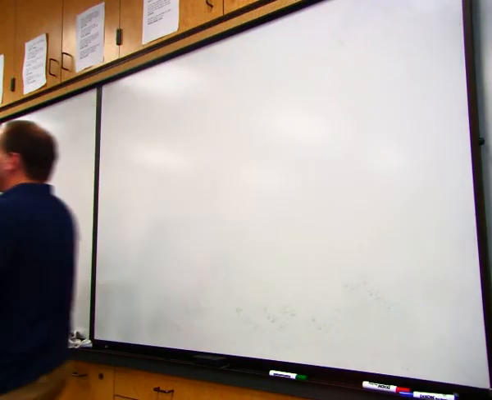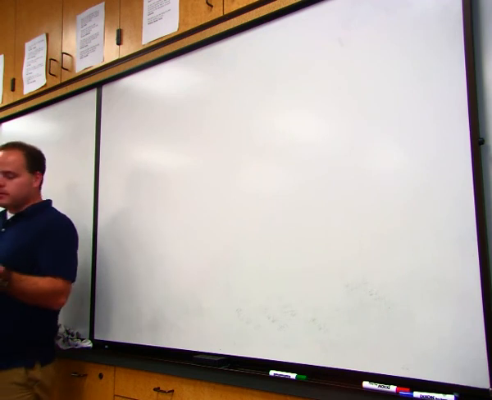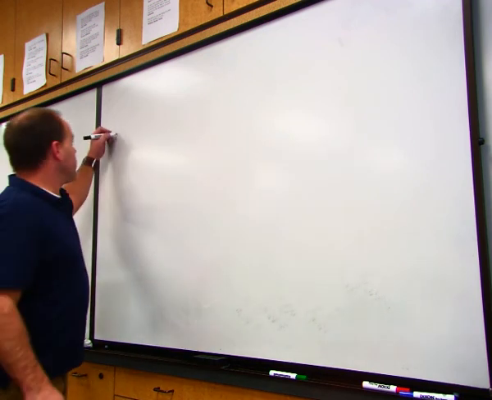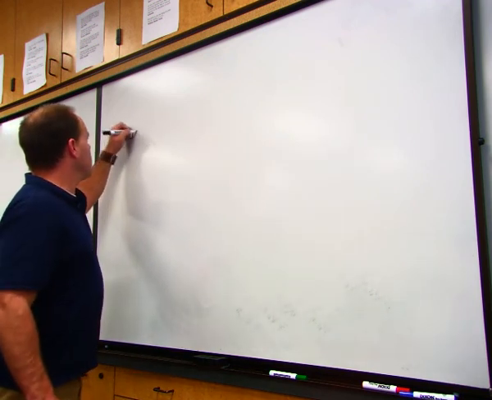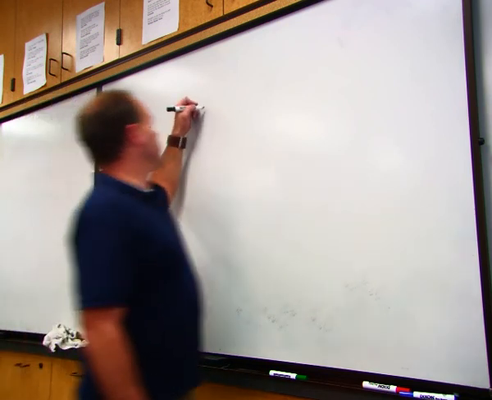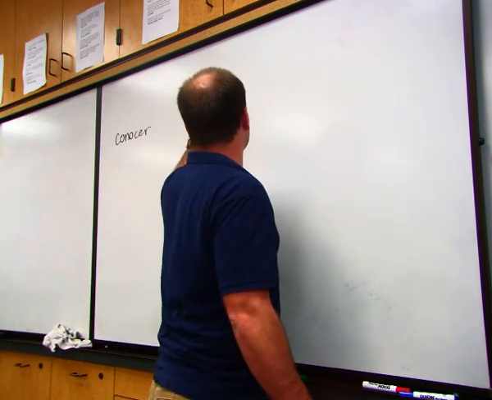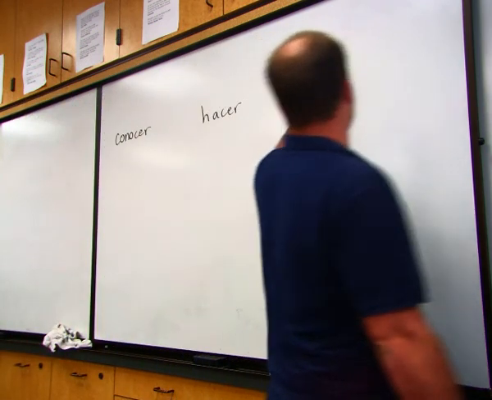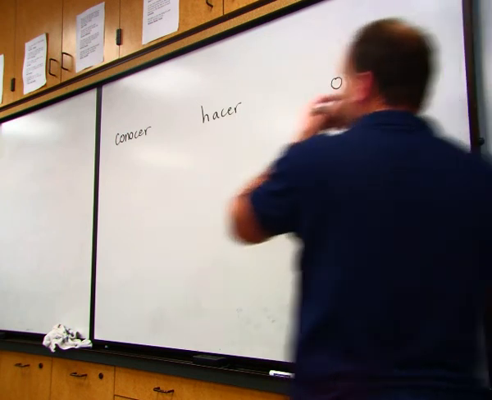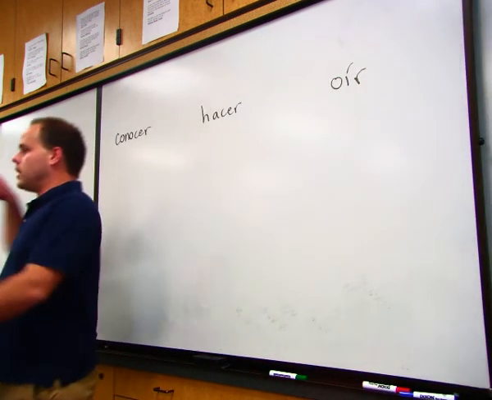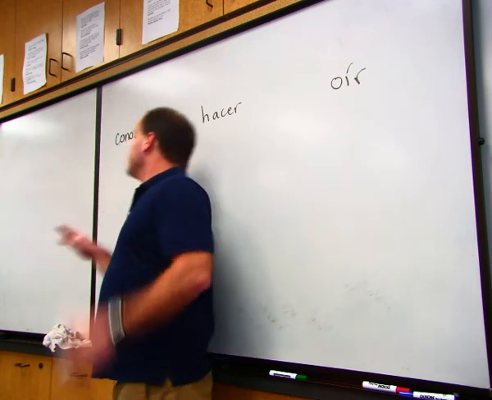One last thing we're going to talk about. We are going to go over 3 different verbs: conocer, hacer, and oír. Now, we did learn on Tuesday how to conjugate ER and IR verbs, and these are